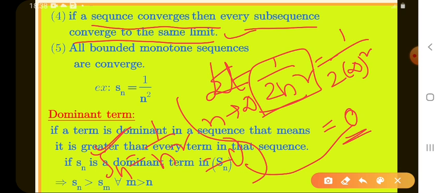Suppose, for example, Sn is a sequence and the limit of the sequence is 3. Then I take one subsequence Snk. What is the limit of that Snk? 3 also. 3 only.